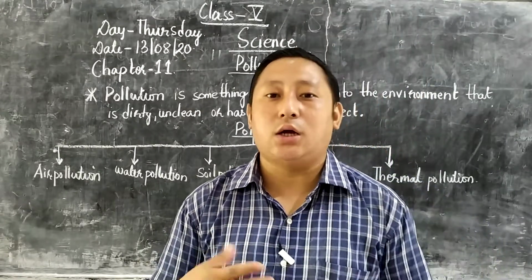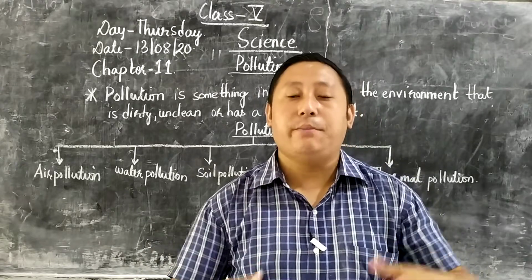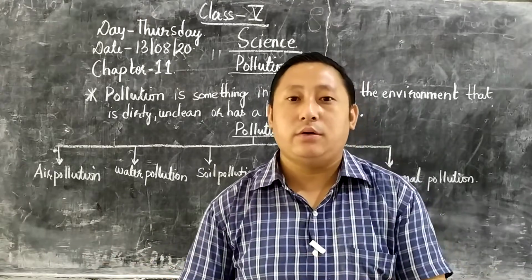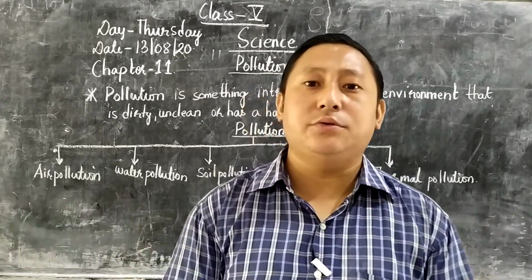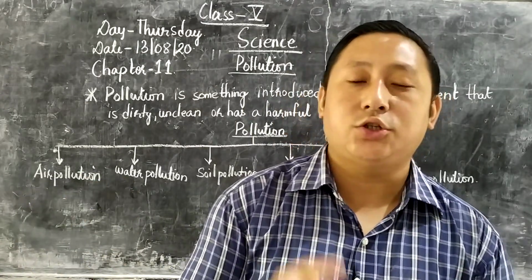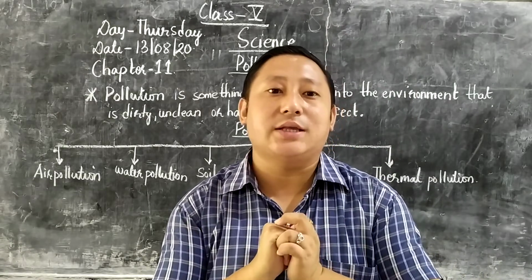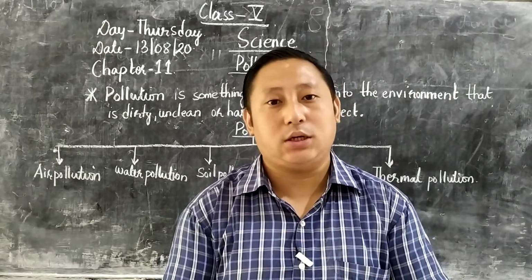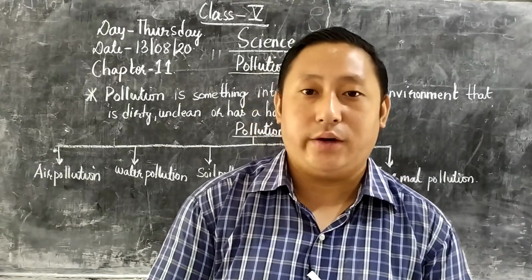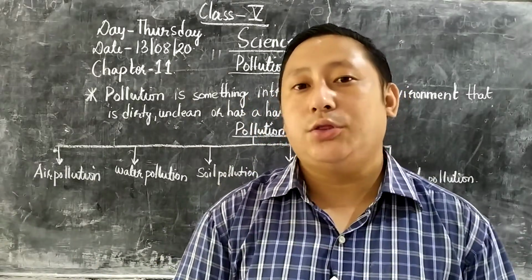Environment means not only nature, but also the houses, the people, the river and the neighborhood, which come under the environment. In short, environment is something which we can see around us, maybe a living thing, or maybe a non-living thing.